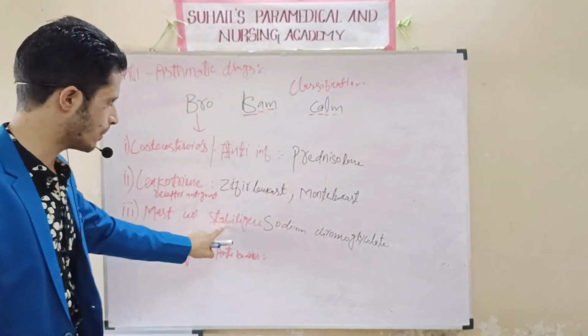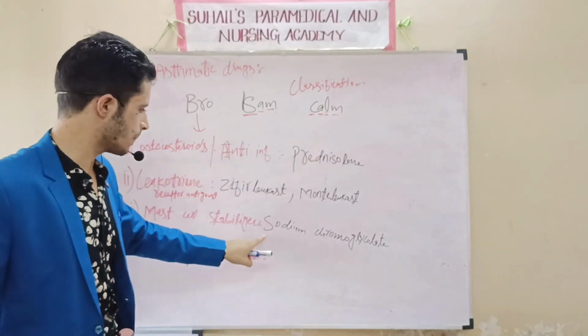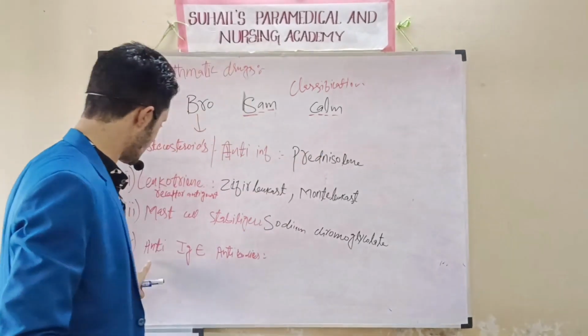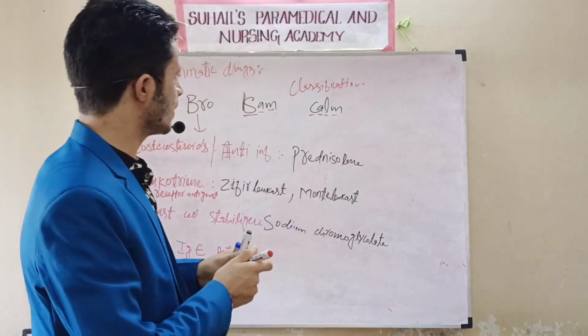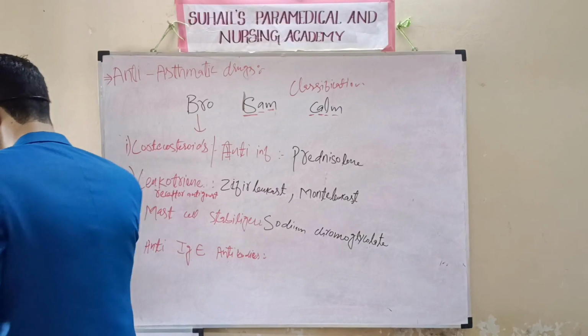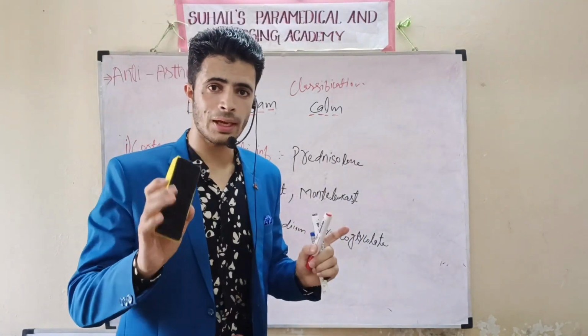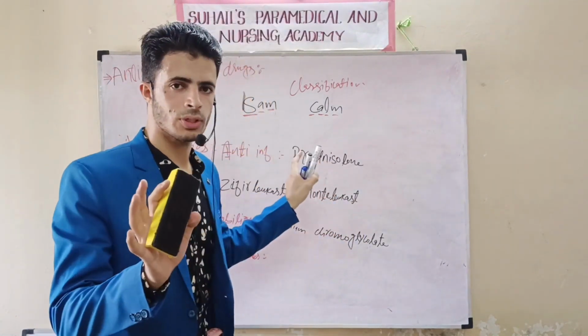There are mast cell stabilizers. Example is sodium chromoglycate. Then there are anti-IgE antibodies. This is the classification. Tomorrow I am going to tell about the mechanism. Before going to the mechanism, I will also tell some basics about this.